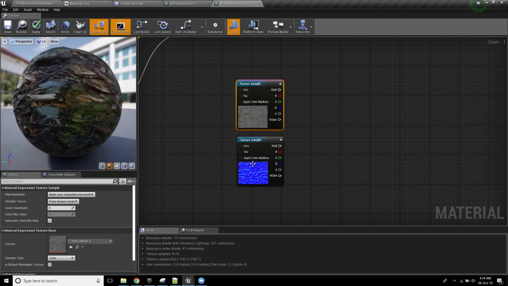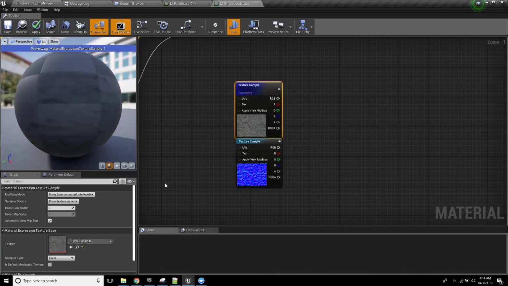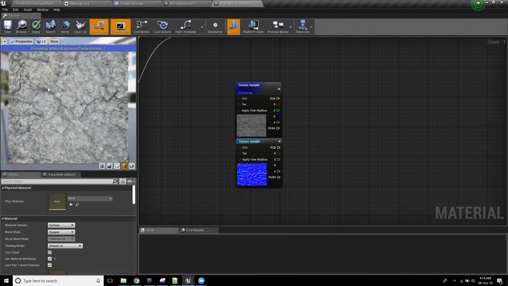So with this here, I'll try not to do any sharp zooms, but we've got this rock basalt texture and just this normal map. I'll just preview this on the asset so you can see what's up. Nothing too fancy.